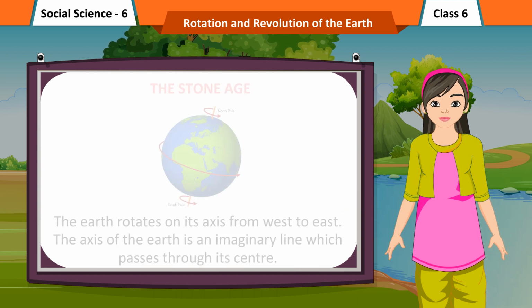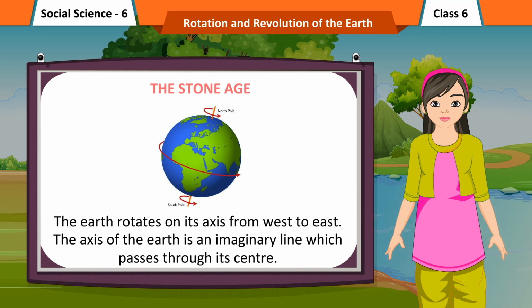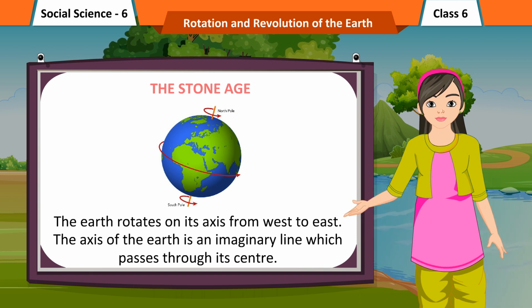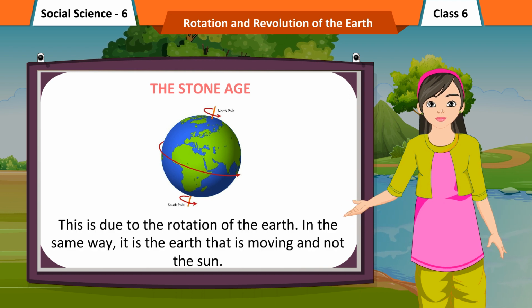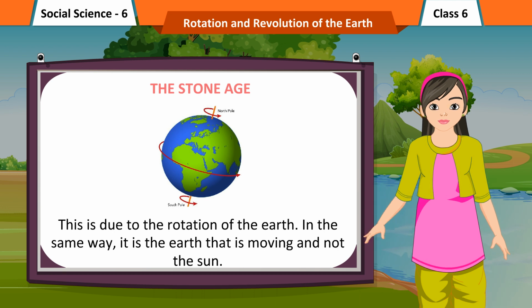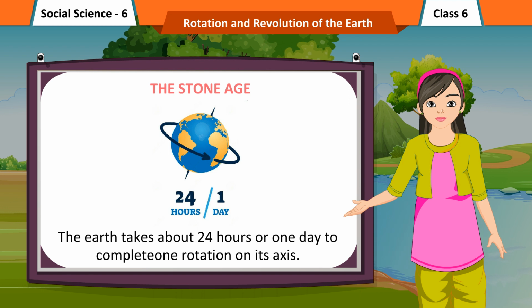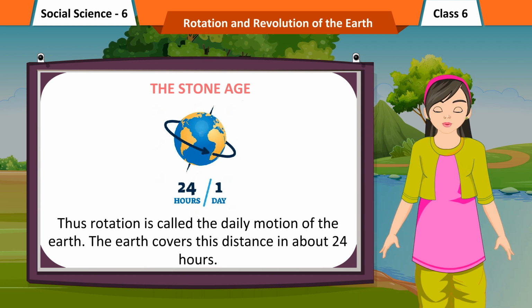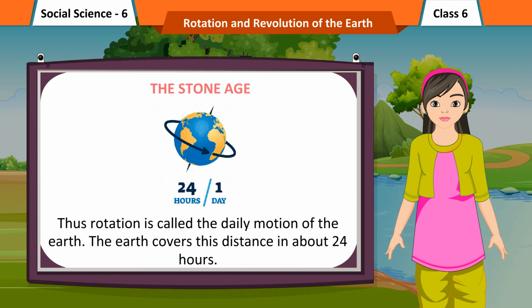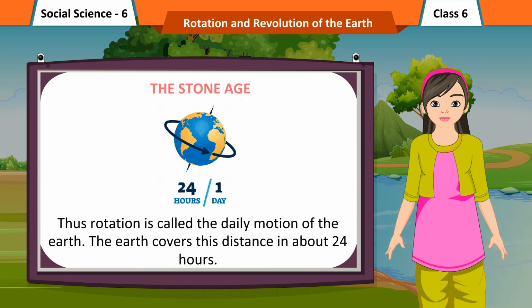Rotation of Earth. The Earth rotates on its axis from west to east. The axis of the Earth is an imaginary line which passes through its center. This is due to the rotation of the Earth. In the same way, it is the Earth that is moving and not the Sun. The Earth takes about 24 hours or 1 day to complete one rotation on its axis. Thus, rotation is called the daily motion of the Earth. The Earth covers this distance in about 24 hours.